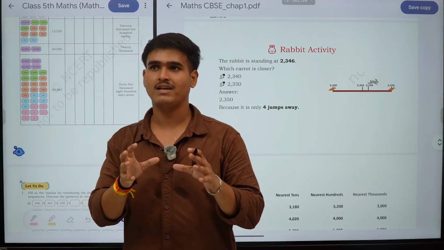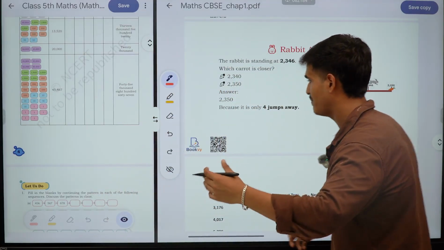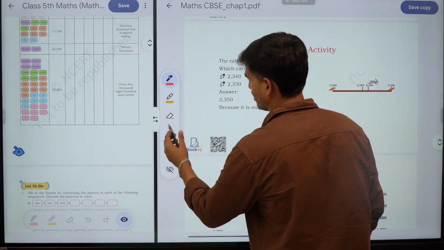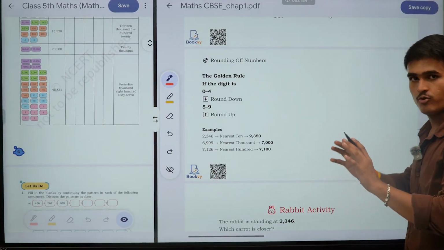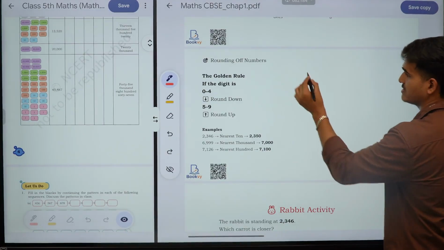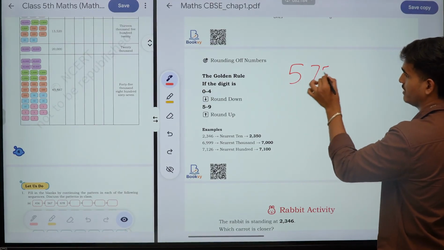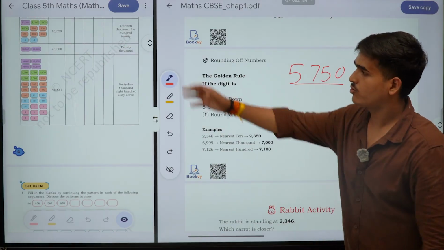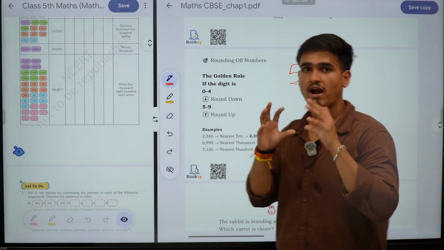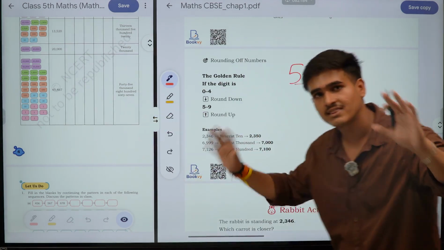We have to simply break the things into multiple aspects. For example, what they are trying to say is that we have been given a number, for example 5,750. So how would I read and write this if they have told us to divide it into 1,000 parts? There is nothing mathematical in this.